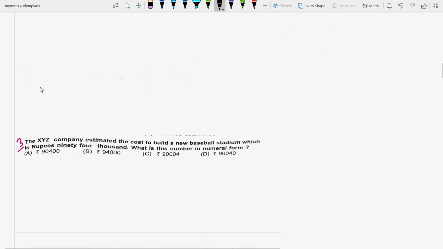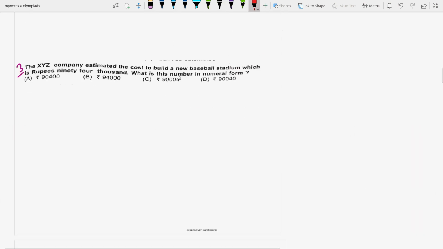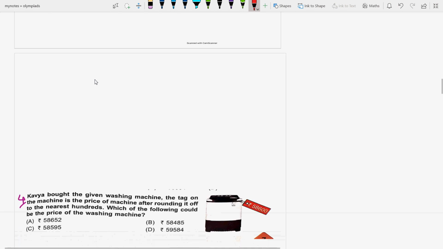Next question is, the XYZ company estimated the cost to build a new baseball stadium, which is rupees 94,000. What is this number in numeral form? It's very simple, it is this much. B option is the right option. Nothing to explain about it, it is very easy.